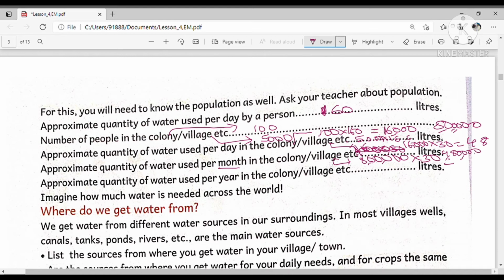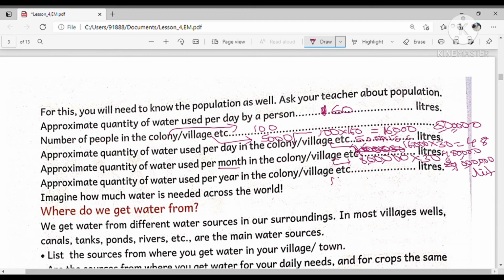For the village, 3 8s are 24. And how many zeros do we have? 1, 2, 3, 4, 5, 6. So 6 zeros. Okay, so 8 crore 40 lakh liters will be used. Similarly, per year also you can do it like this only. So for years, what can we do?